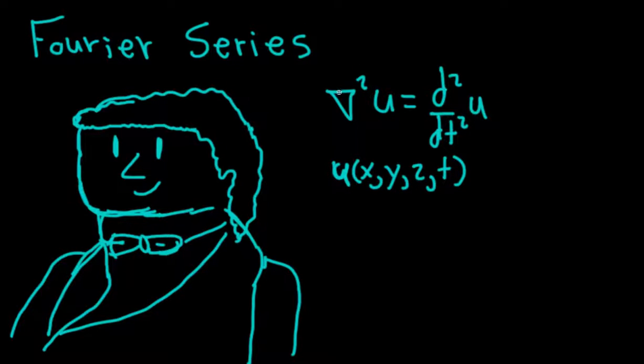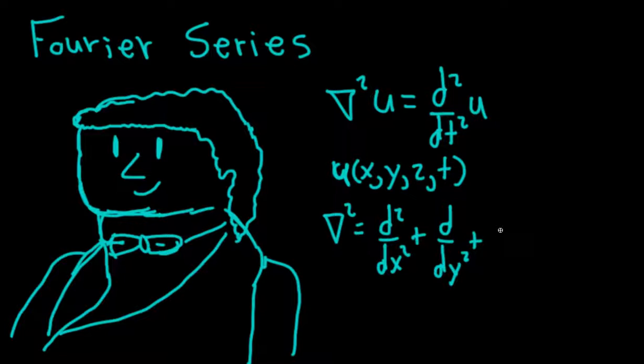And if you don't know what this weird triangle means, it's just an operator called the Laplacian, which is just a short way of writing the following: the double derivative with respect to x plus the double derivative with respect to y plus the double derivative with respect to z. But this is too long to write, so we just write a triangle with a square over it. All right. So this is the heat flow equation.